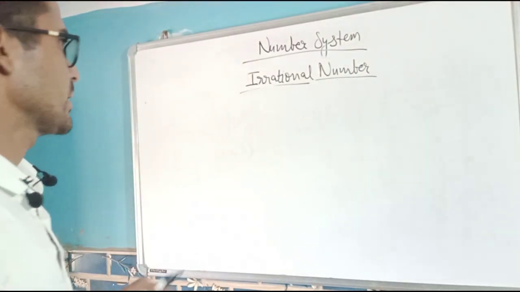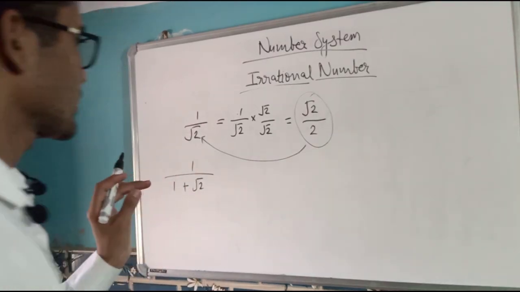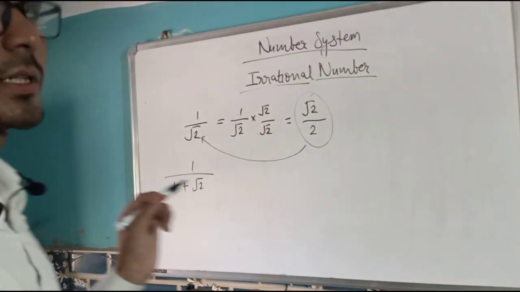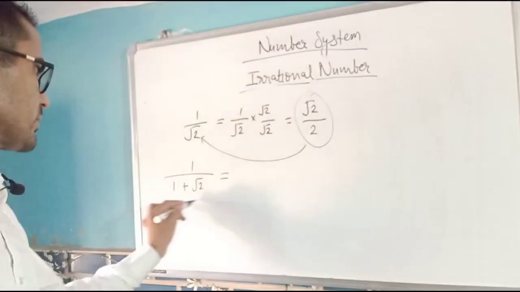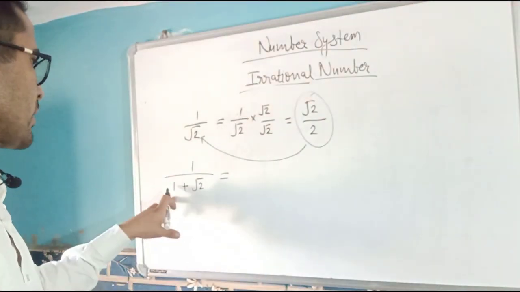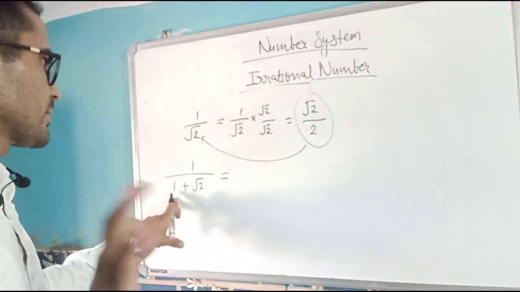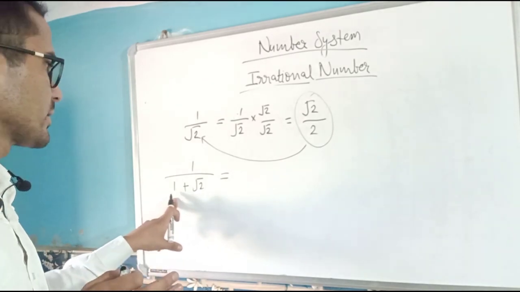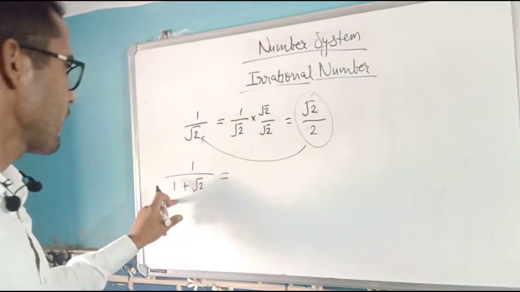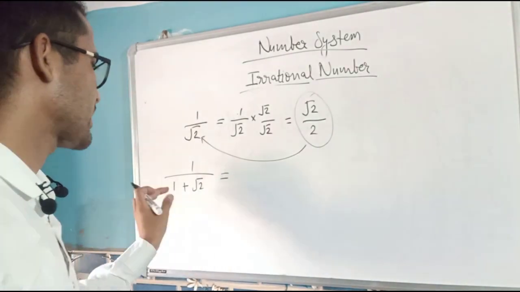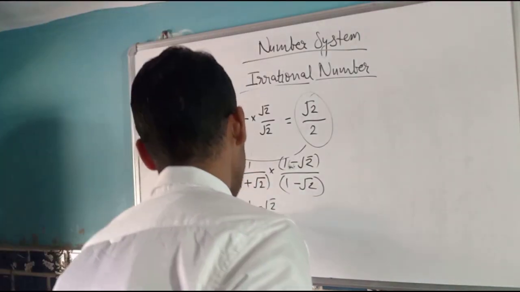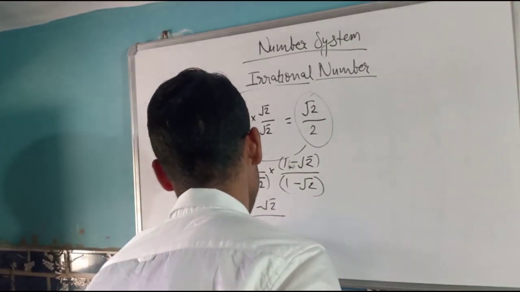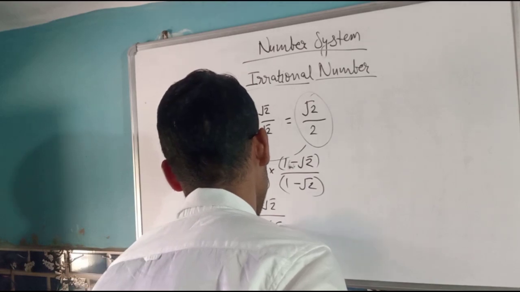Rationalization of denominator. If, let's say, root 2, in this case there is some minor difference which we need to practice or use. This is a rational number, of course. If you have to multiply by something so that its denominator gets rationalized, we multiply it by, say, the conjugate. There is actually an algebraic identity, I'll tell you about that later. Just give me a moment.